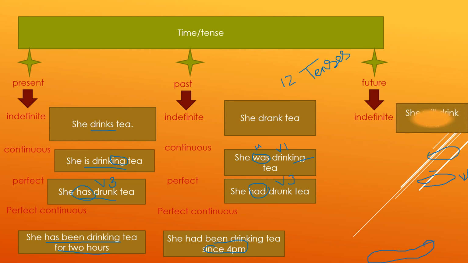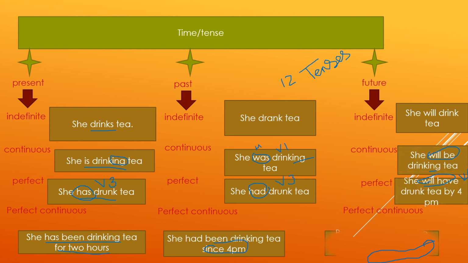Let's move to future time. It's future indefinite tense, future continuous tense, future perfect tense, future perfect continuous tense. In sentences: she will drink tea, she will be drinking tea, she will have drunk tea by 4 pm. By 4 pm, she will have been drinking tea for 2 hours. So we have all 12 tenses in front of us on screen.